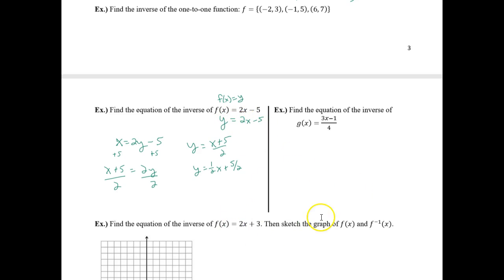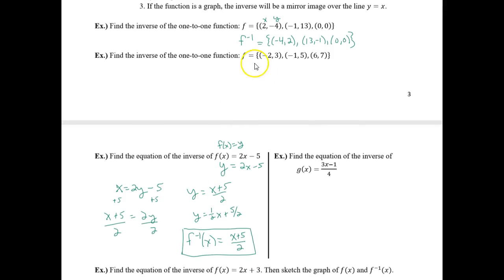But we're going to take one last step because this equation is not the same as that equation. We're going to go back to our function notation and write f inverse of x equals, and I'm just going to pick the first one here, x plus 5 over 2. So you have to put back the function notation and show this is function f, this is f inverse. Go ahead and try these two examples. So this one up here with the ordered pairs and this equation down here, trying to find the inverse function.